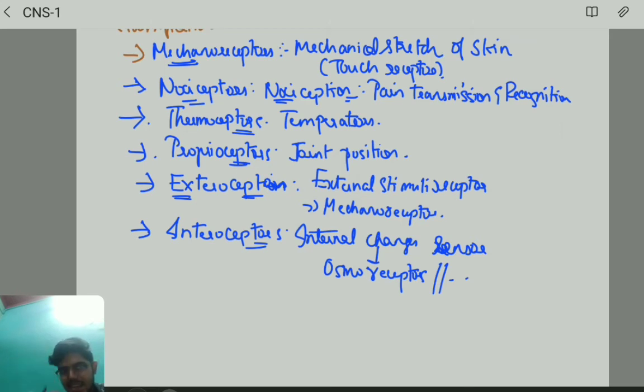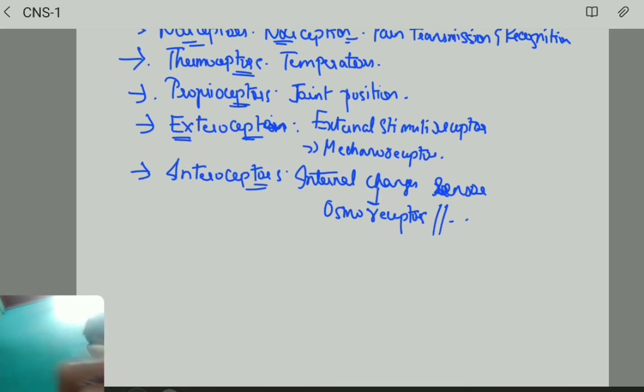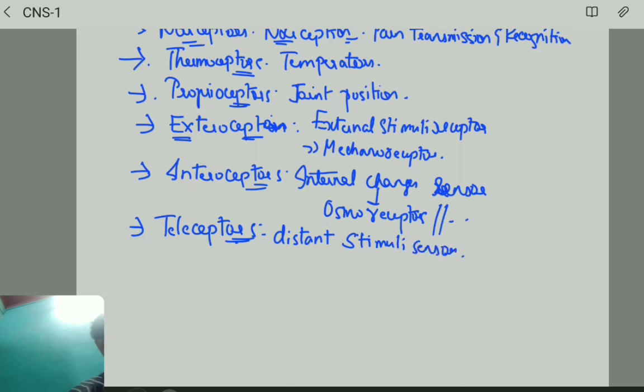Interoceptors sense the internal changes in our body, and we call them osmoreceptors. Next, the last one is teleceptors. What is teleceptors? Any idea? Telephone, right? So even distant stimuli sensors. That's it. Distant stimuli sensors, mainly for photoreceptors.